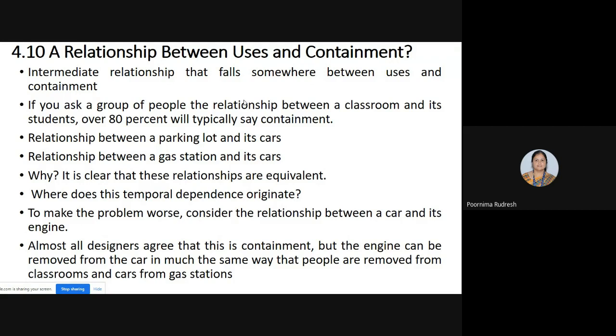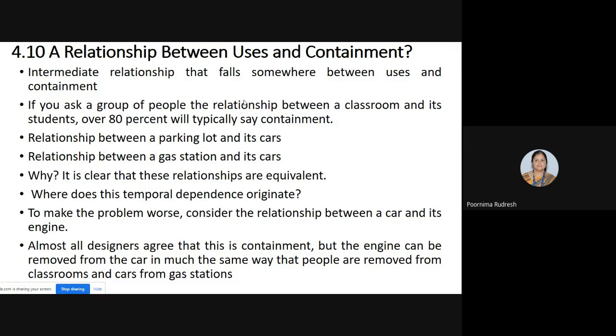As I said, the car consists of the engine, the classroom consists of the students, and the parking lot consists of the cars. So we have to check what happens if one of the students is removed from the classroom, or if one of the cars is taken from the parking lot.